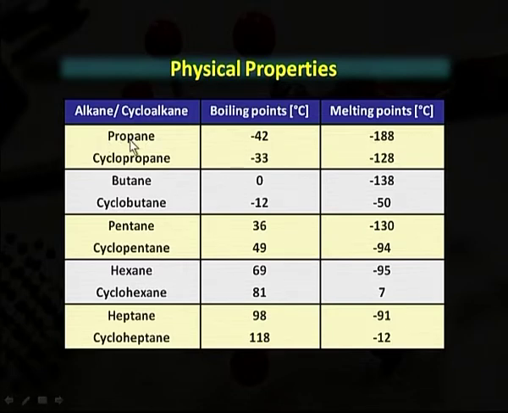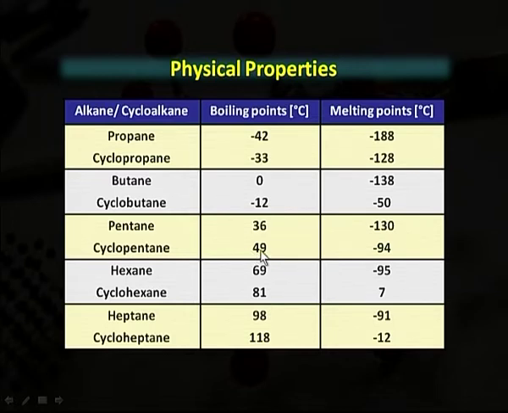This is the alkane, that is propane, and this is cyclopropane, having a difference in their boiling points due to the presence of higher molecular weight difference, and same as in butane and cyclobutane. Here is a difference between boiling points and melting points. In pentane and cyclopentane, we are further seeing that pentane has a 36 degree Celsius boiling point, whereas cyclopentane has a 49 degree Celsius boiling point.